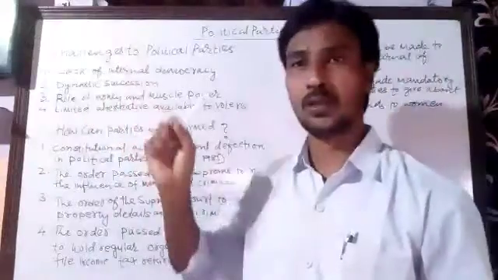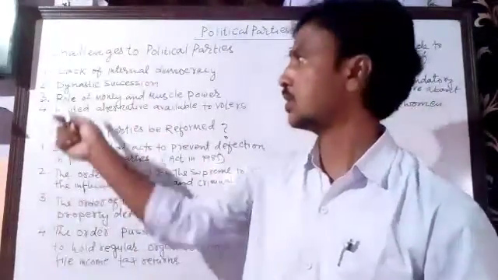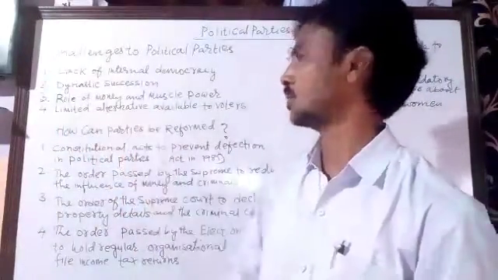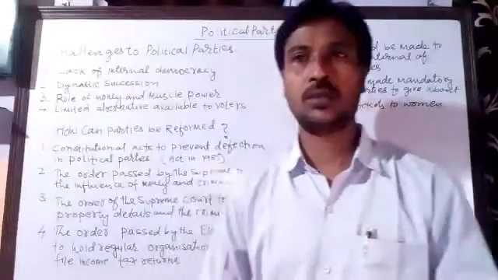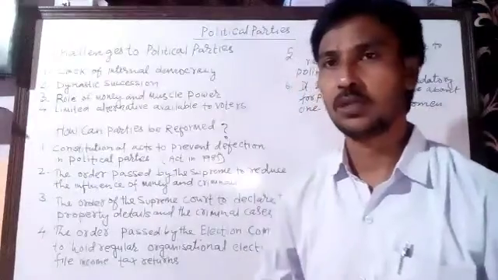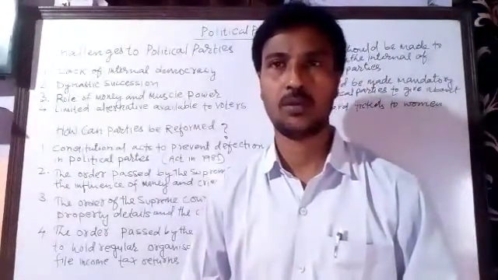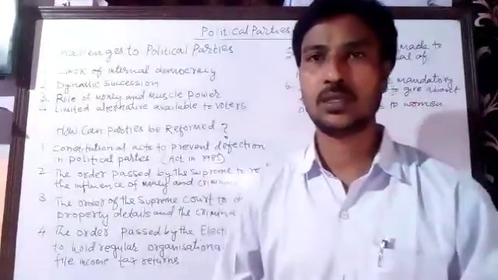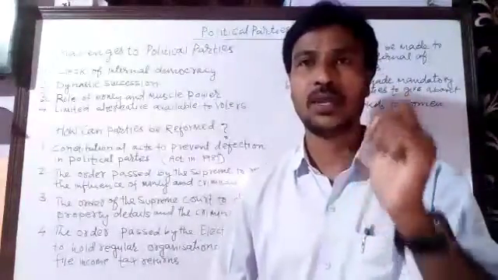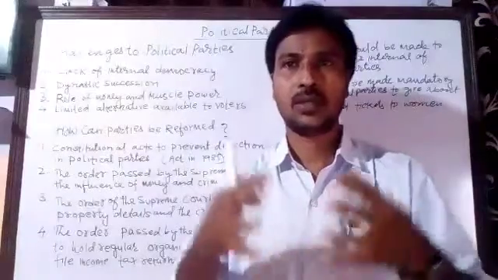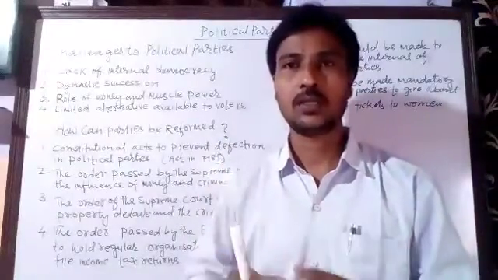So that is one other problem of the political party. The next thing is the role of money and muscle power. That is the worst thing that we could see in the political parties, the use of money and muscle power. We especially see these things during the time of elections. All the people experience this problem at the time of the elections.